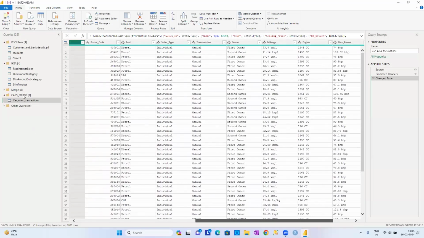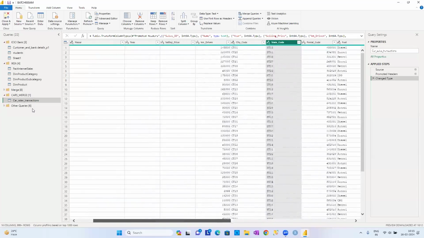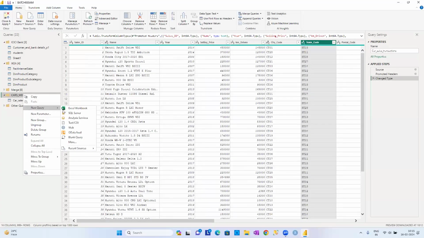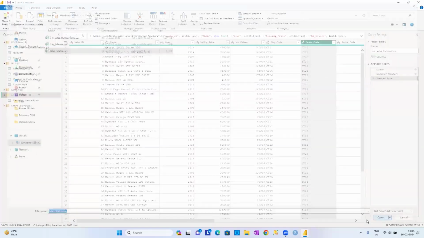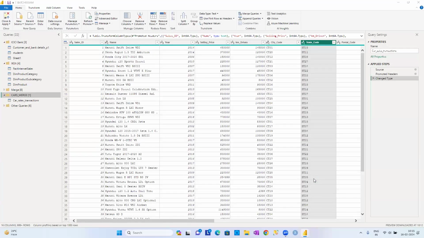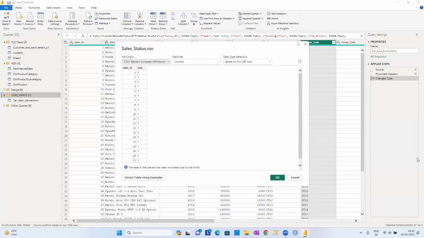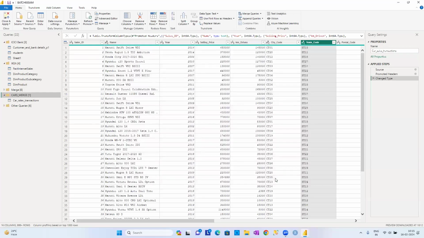It is available in another table. Right click, and I'm going to create a new query, guys. Again from a text or a CSV file. Sales status. Click on open, guys. See the data. So the relevant data is there, and the sales ID is there. Check it out. Sales ID 1, currently status is sold. Sales ID 2, currently sold is Y. Y means sold.